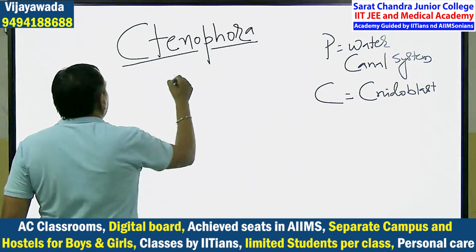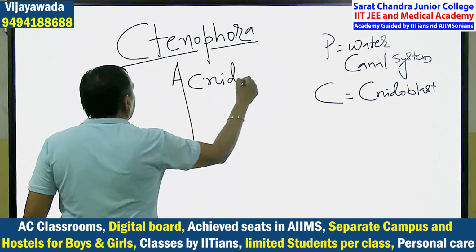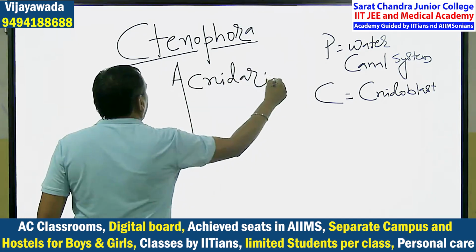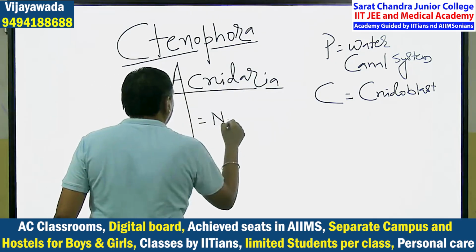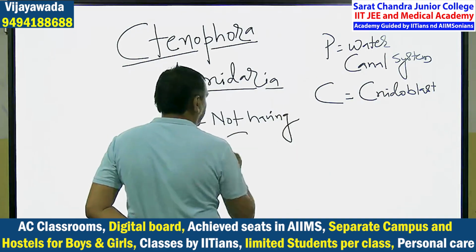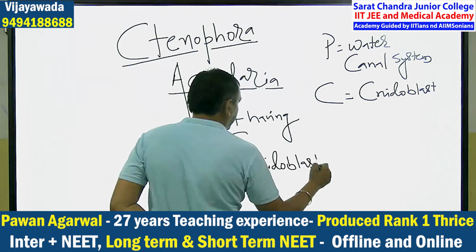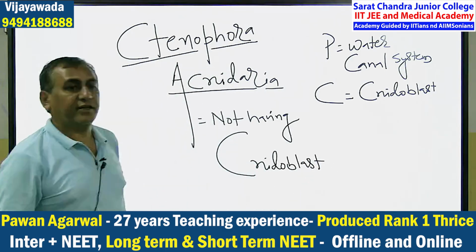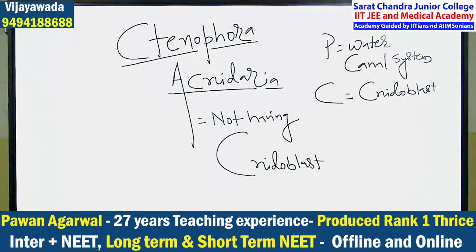Ctenophora is also known as the acnidaria, because they do not have cnidoblast. There are so many similar characters in Coelenterata and Ctenophora, but the differentiating character in Ctenophora is that they do not have the cnidoblast.